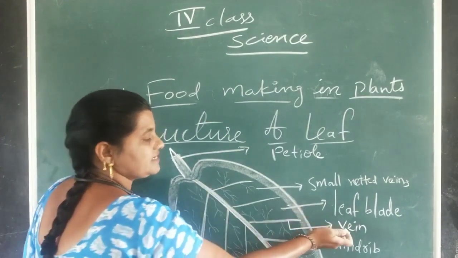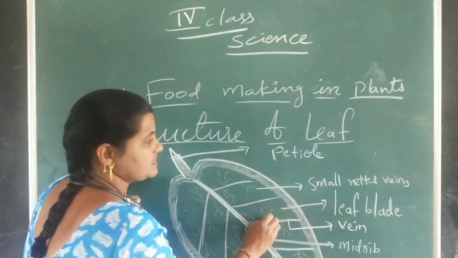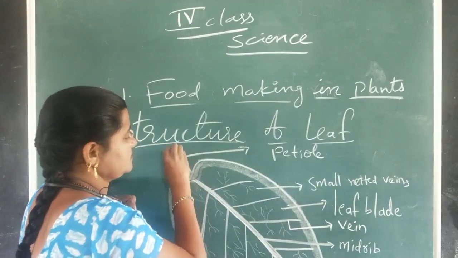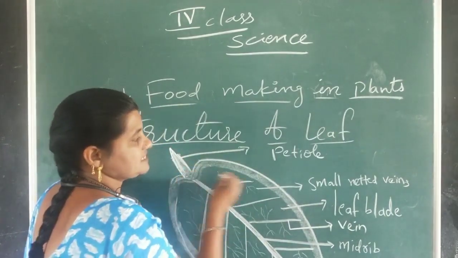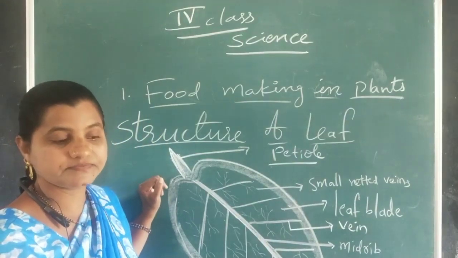Those are known as veins. Next, very small netted veins also we can observe in the leaf, and finally the top stalk-like structure is known as the petiole. This is the structure of the leaf.